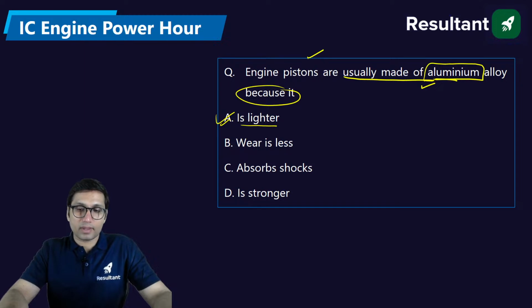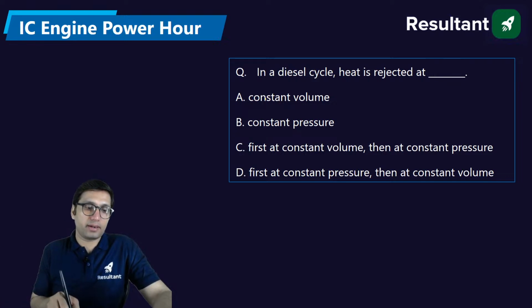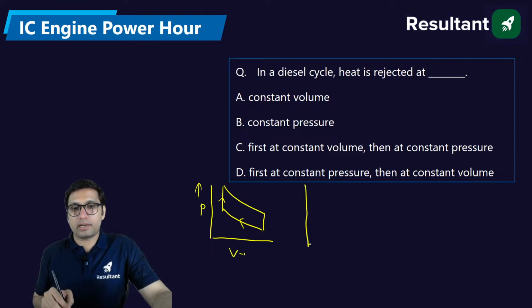Okay. Next: in a diesel cycle, heat is rejected at what conditions? They are asking the condition at which heat is rejected in the diesel cycle. If you compare all the three cycles, whether you are talking about the Otto cycle, the diesel or the dual, in all three cycles the rejection of heat is done at constant volume.